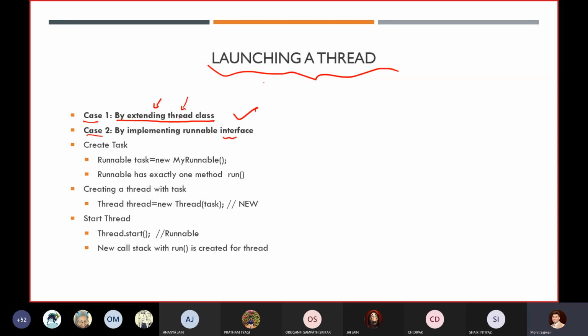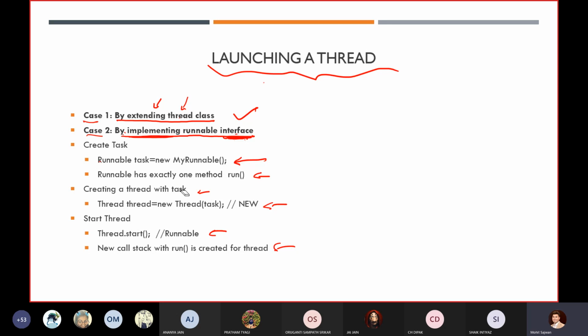And you already know that we cannot extend an interface; what we can do is implement an interface. So the second case is by implementing the Runnable interface. If you want to create your task related to Runnable, we are going to use these methods. Right now I'm not going into the depth of that, because after this slide I will tell you about each and every possible solution of executing our thread.